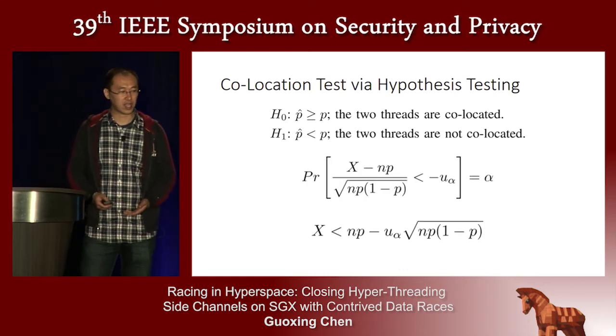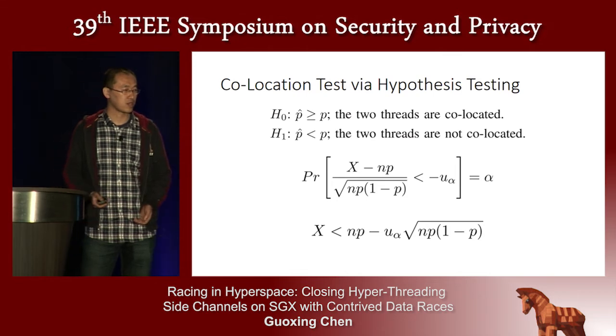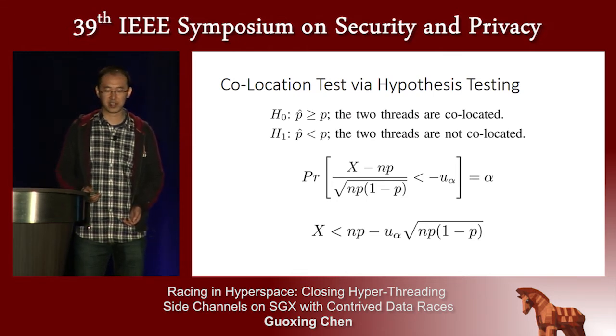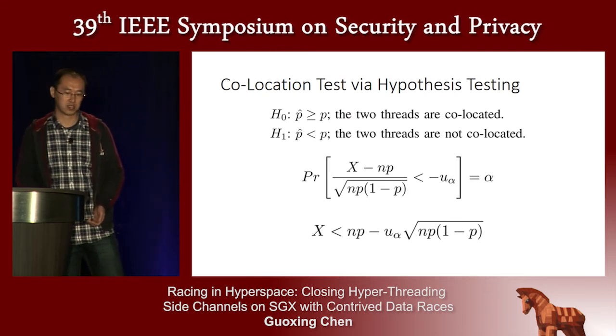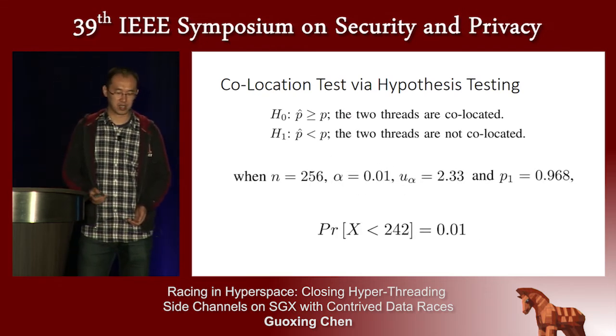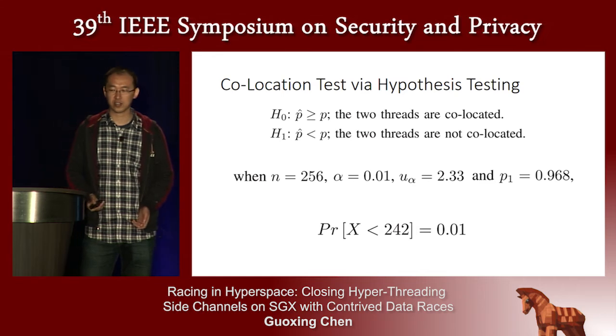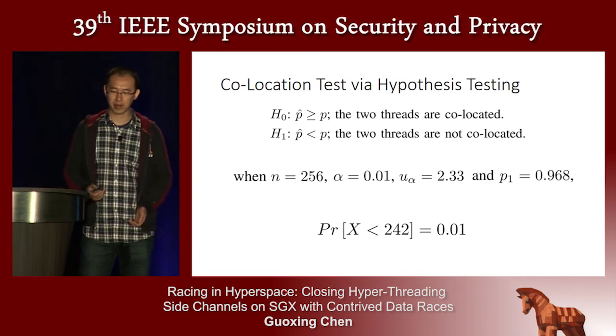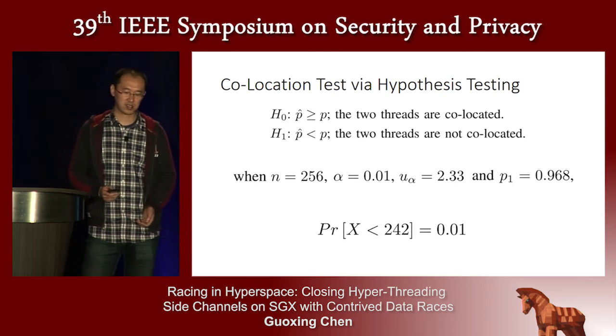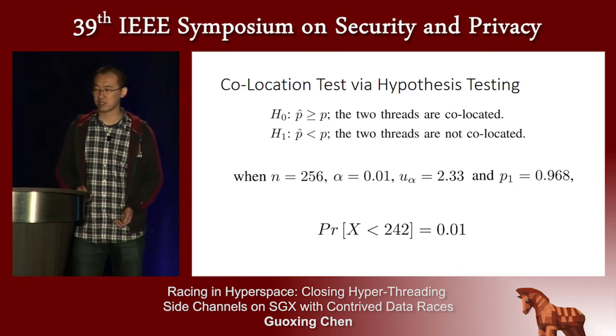And these two formulas are used to calculate the threshold given a specific significance level alpha to reject the null hypothesis. And here's a concrete example. When 256 data race tests are performed, the probability of observing less than 242 data races is around 1%.